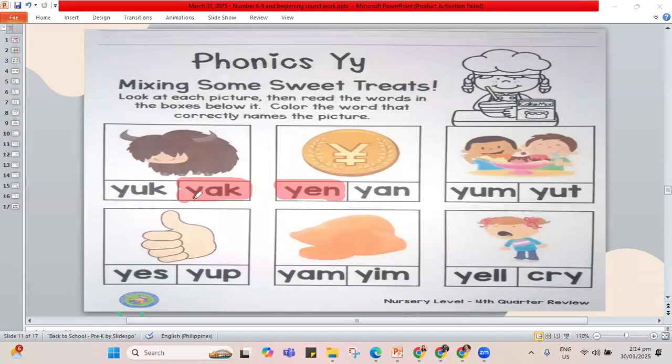The yak has Y-A-K, yak. When you spell out yen, Y-E-N, yen. Remember, a yen is a kind of money. This one is the coin for yen. How about yum? Yum is when you're eating your favorite snack, you say yum. Y-U-M. This one is yum.